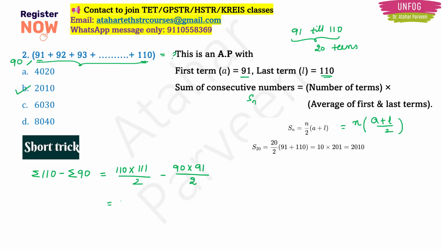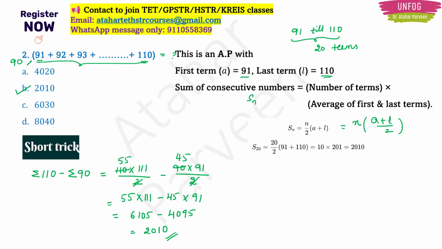So this is going to give us 2 1s are 2, 2 5s are 10, that is 55 into 111, minus 2 1s are 2, 2 45s are 90, that is 45 into 91. So this is going to give us 6105 minus 4095. This is equal to 2010. This is also our final answer, right? But here we did not use any formula. We just used a simple concept: the full numbers till 110 minus the numbers which are not there in the question.